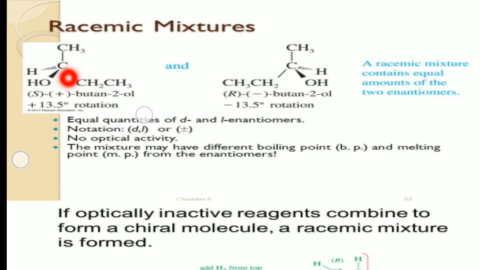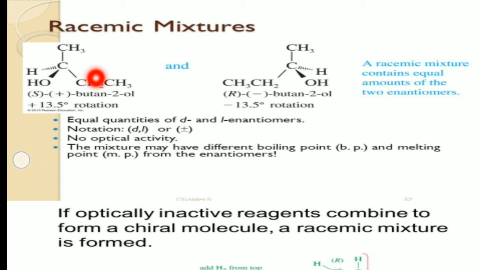So a mixture of these two butane-2-ols in equal proportions, that is 50% plus butane-2-ol and 50% minus butane-2-ol, is called the racemic mixture. So a racemic mixture is simply equal quantities, equal ratios, of two enantiomers.